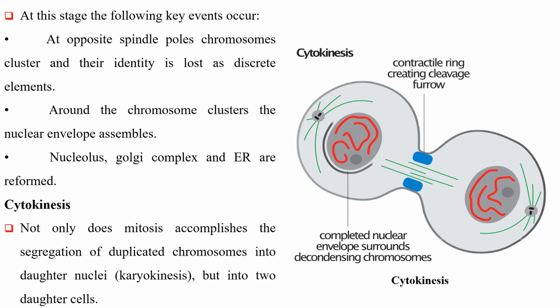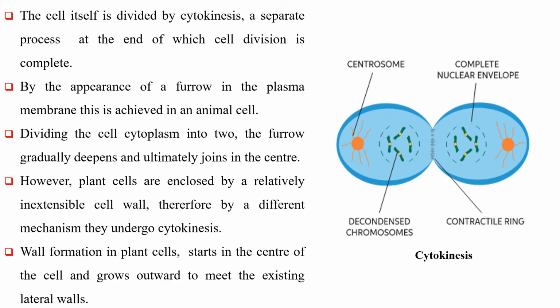Cytokinesis. Mitosis accomplishes not only the segregation of duplicate chromosomes into daughter nuclei but also into two daughter cells. The cell itself is divided by cytokinesis, a separate process at the end of which cell division is complete. By the appearance of a furrow in the plasma membrane, this is achieved in an animal cell. Dividing the cell cytoplasm into two, the furrow gradually deepens and ultimately joins in the center.